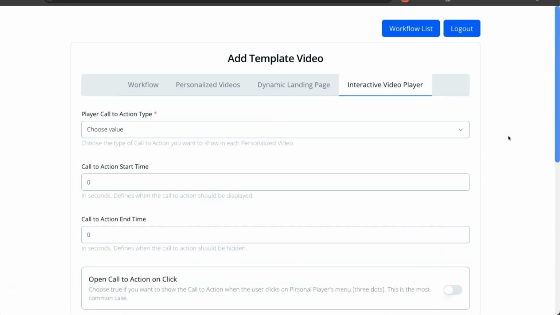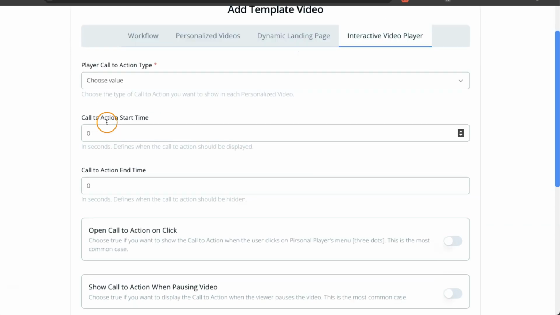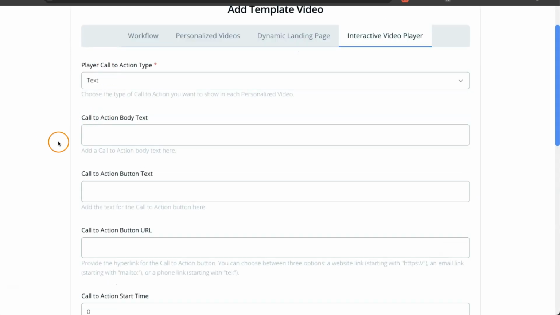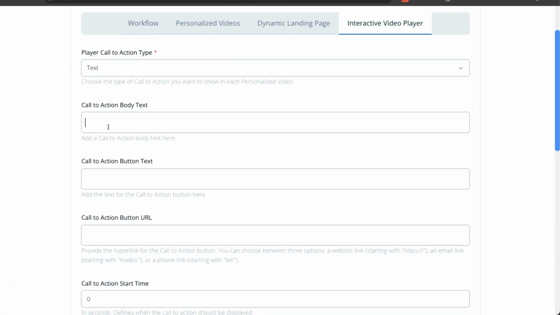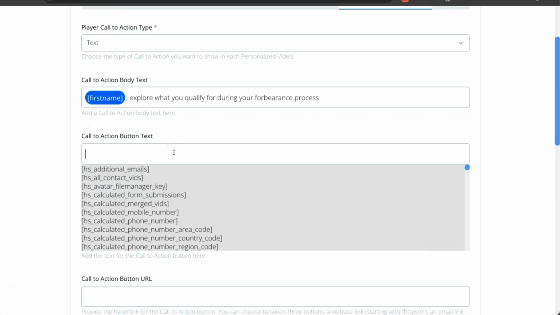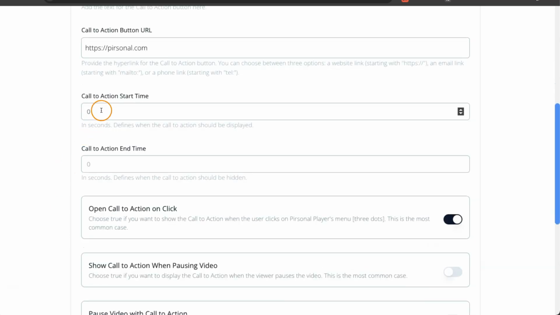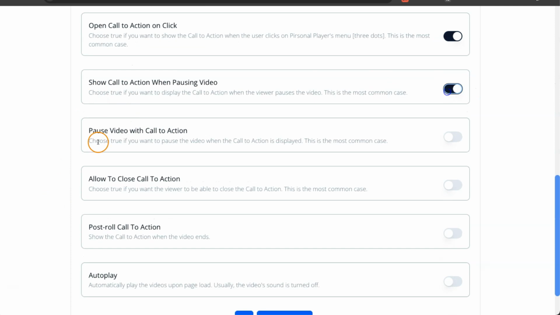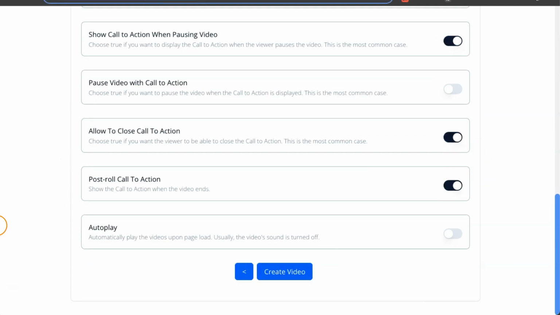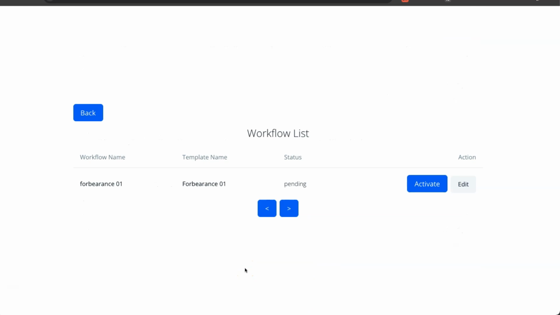Now it's time to help viewers take action. For that, we're going to use Personal Player, our interactive video player that helps you add personalized calls to action right in the videos. Let's see how. Choose the type of call to action you want. Then the content you want in that call to action. The text you want displayed in the call to action button. Then when you want the call to action to be automatically displayed. Let's save these settings.